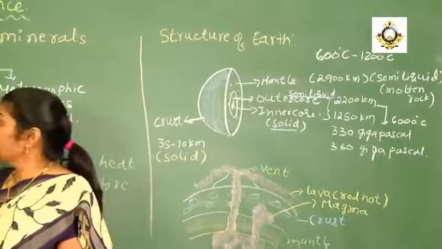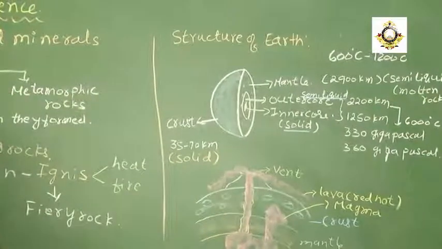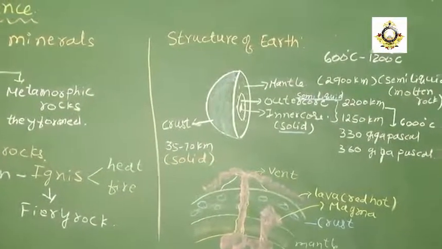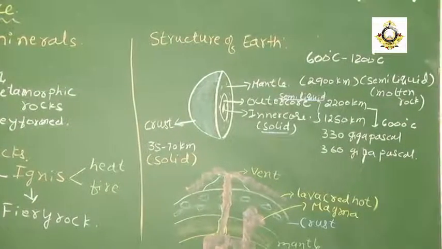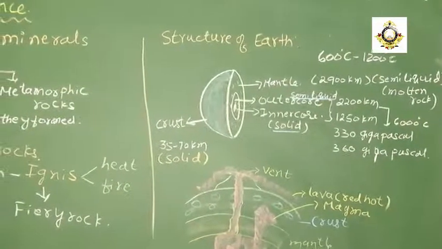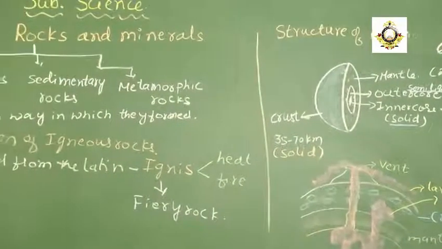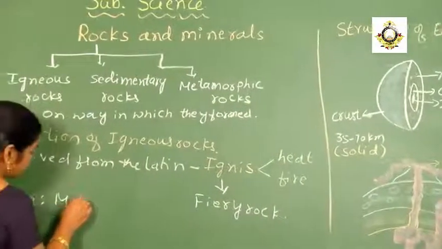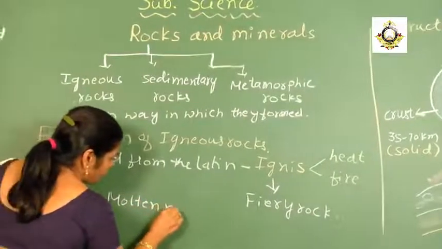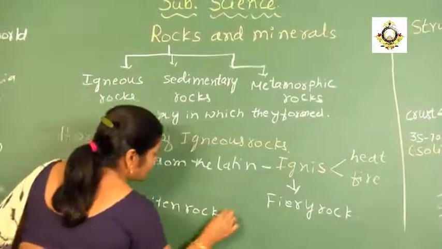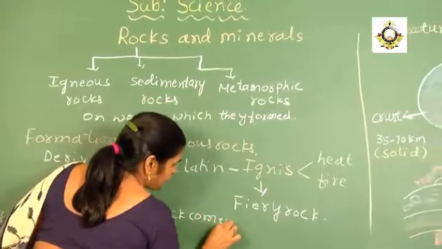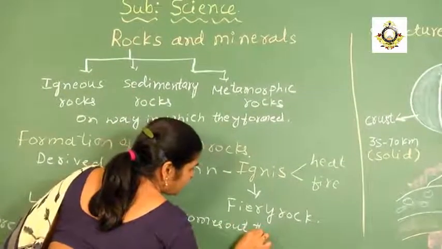So here, when you are going to learn these things, what we are going to consider is about the lava. What is lava? It is the molten rock that comes out through the vent.